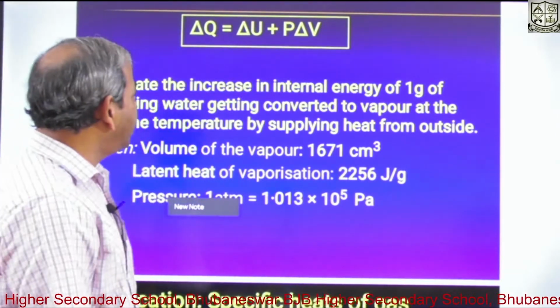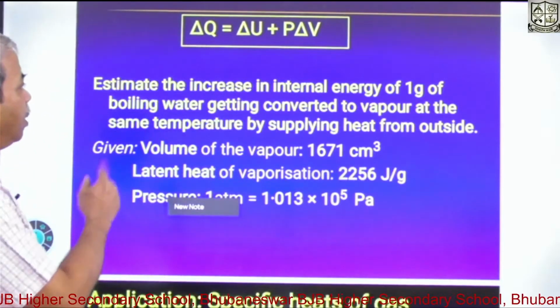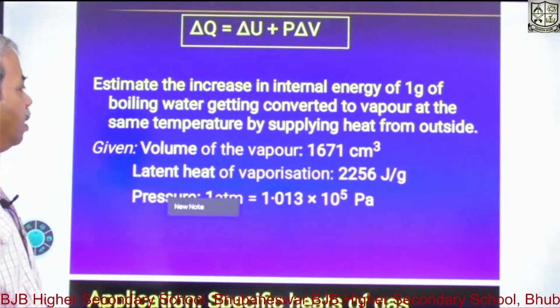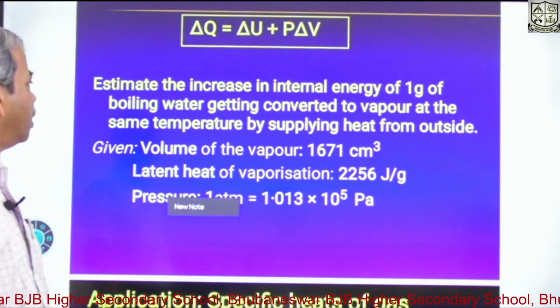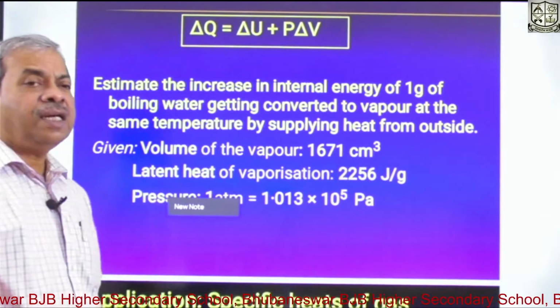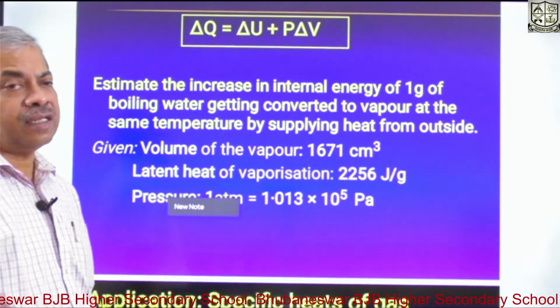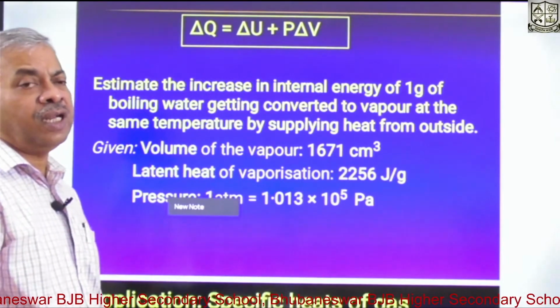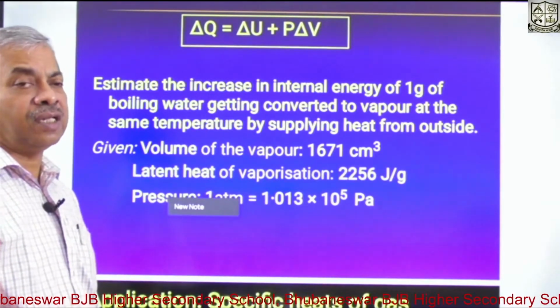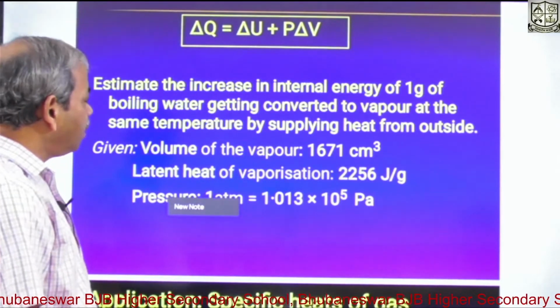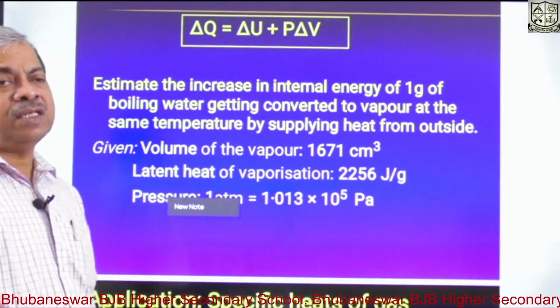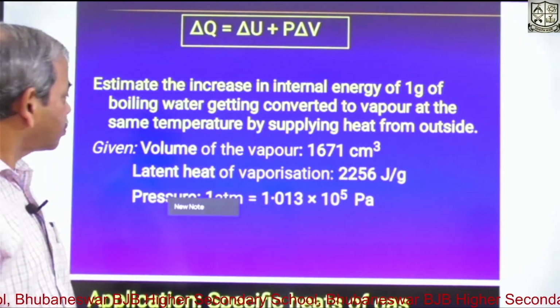So here is a classic case where 1 gram of boiling water is getting converted to vapor at the same temperature, that means at 100 degree centigrade. Of course, the boiling point and melting point depend upon the external pressure. So at 1 atmospheric pressure, the boiling point of water is 100 degree centigrade.